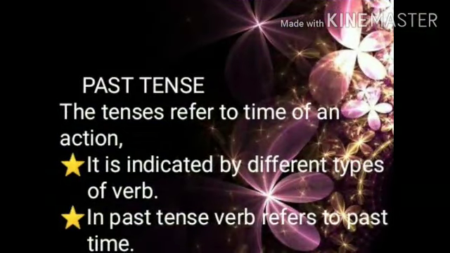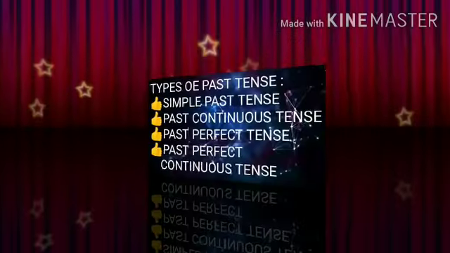The tenses refer to the time of an action. It is indicated by different types of verb. In past tense, the verb that refers to past time is said to be in the past tense. For example, I played, he wrote, you sang.